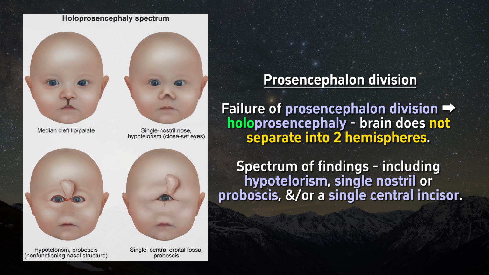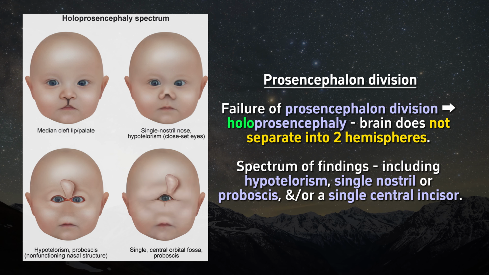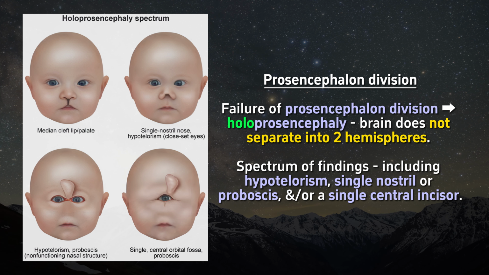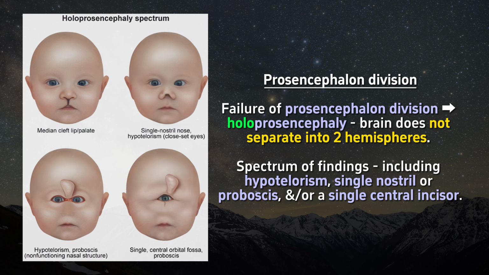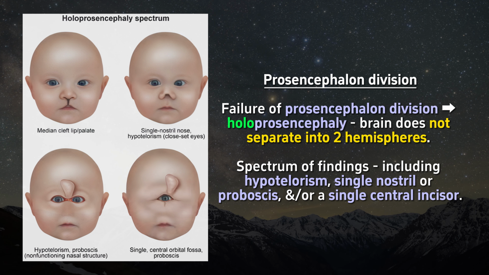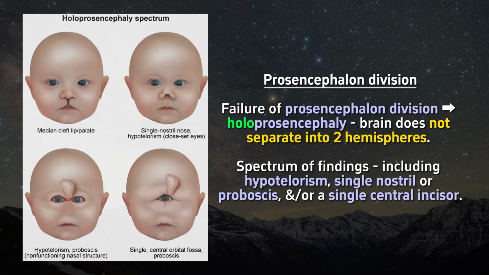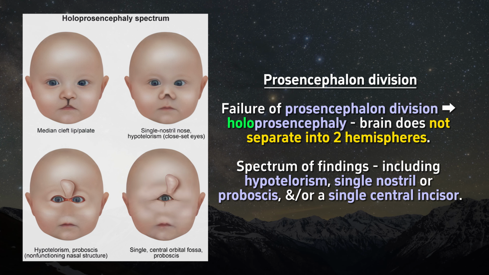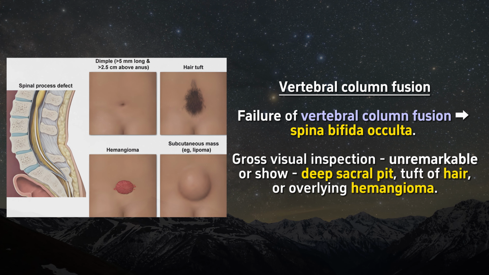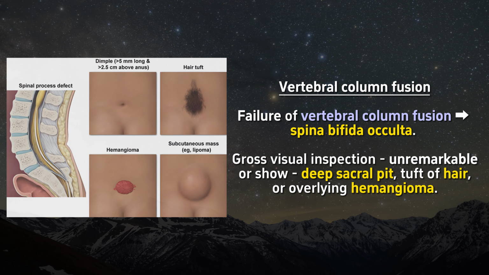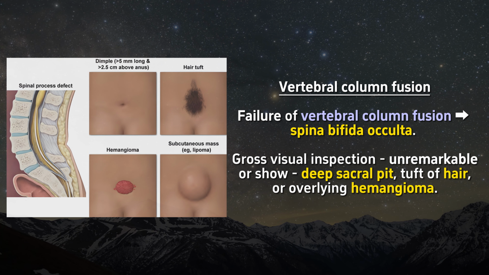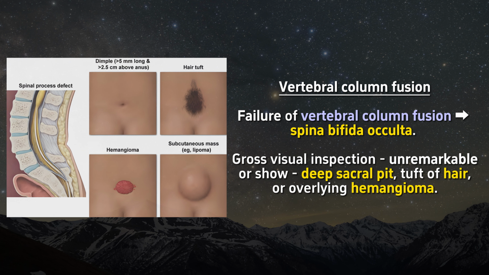Choice C. Failure of prosencephalon division leads to holoprosencephaly, in which the brain does not separate normally into two hemispheres. A spectrum of findings may be present, including hypotelorism, a single nostril or proboscis, and/or a single central incisor. Choice E. Failure of vertebral column fusion describes spina bifida occulta. Gross visual inspection may be unremarkable or show a deep sacral pit, tuft of hair, or overlying hemangioma.